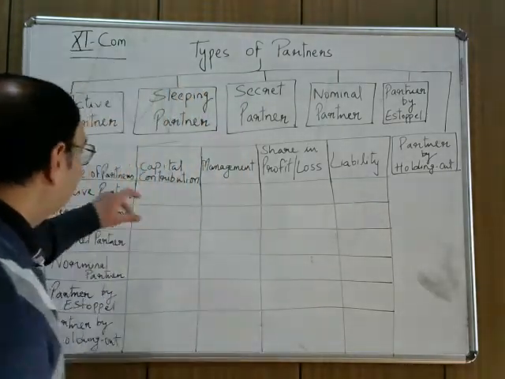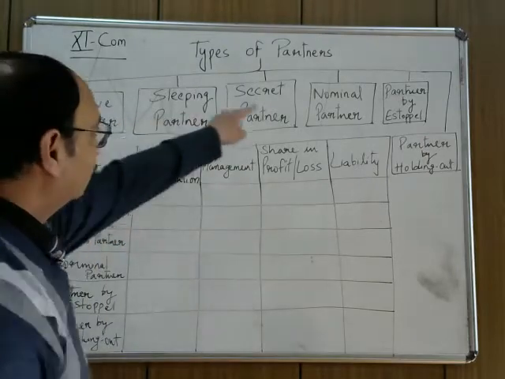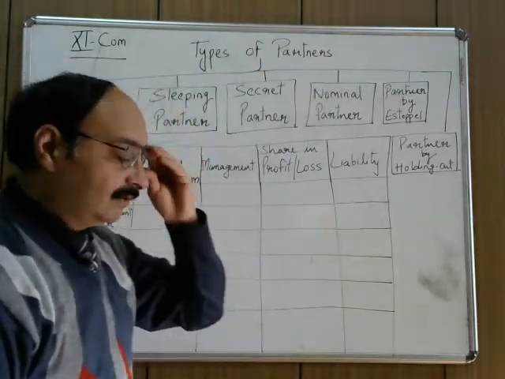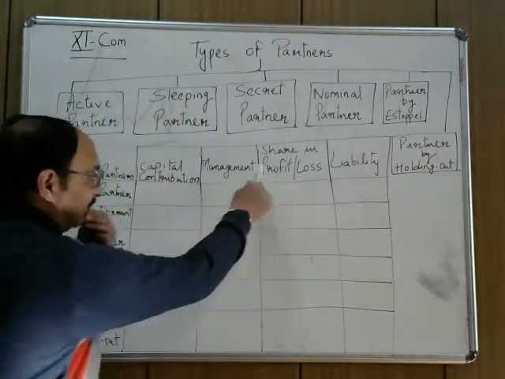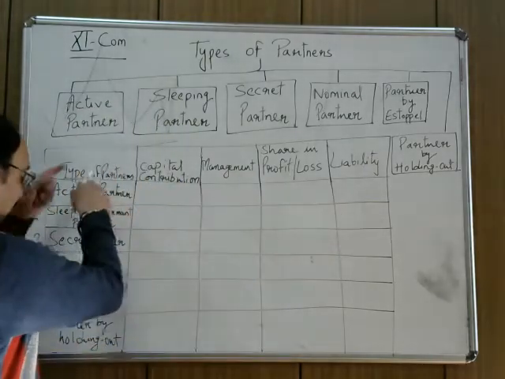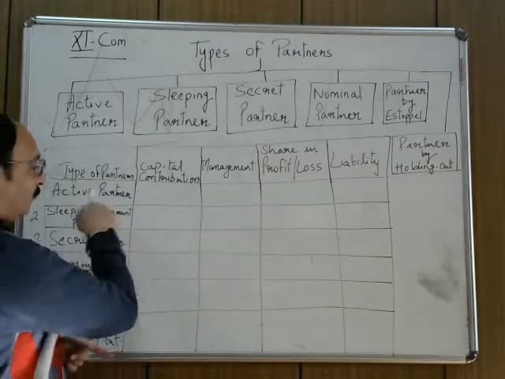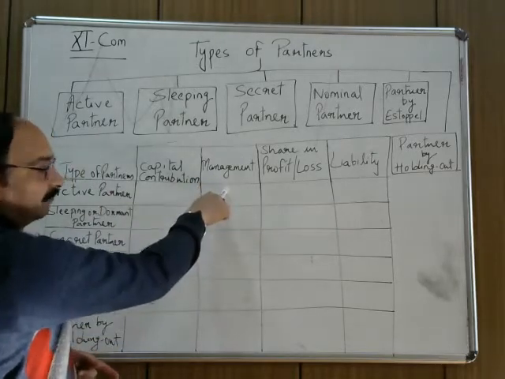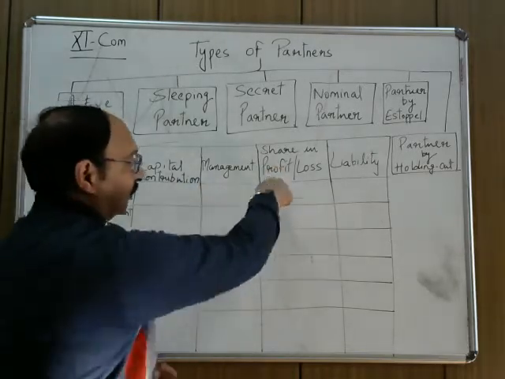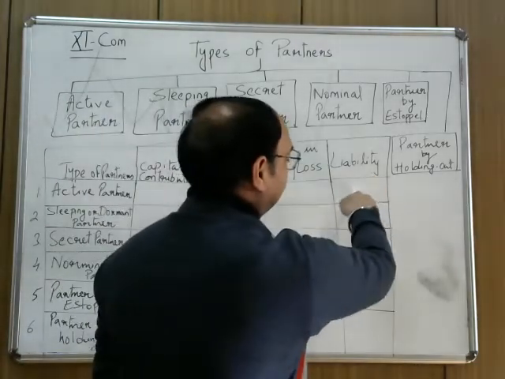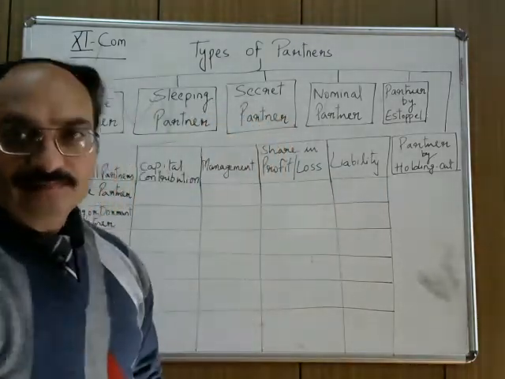Okay, so I have made this chart for you. This is the difference between the types of partners on these 4 criteria, that whether these types of partners will contribute capital or not, they are liable for management or not, will share profit or loss, and will share liability to which extent.